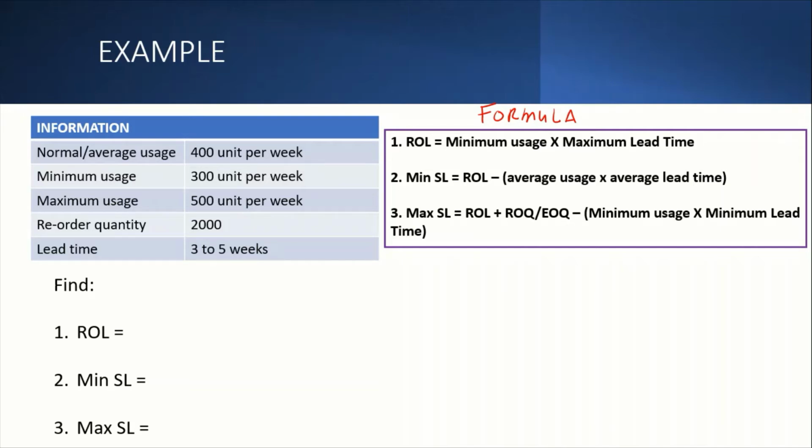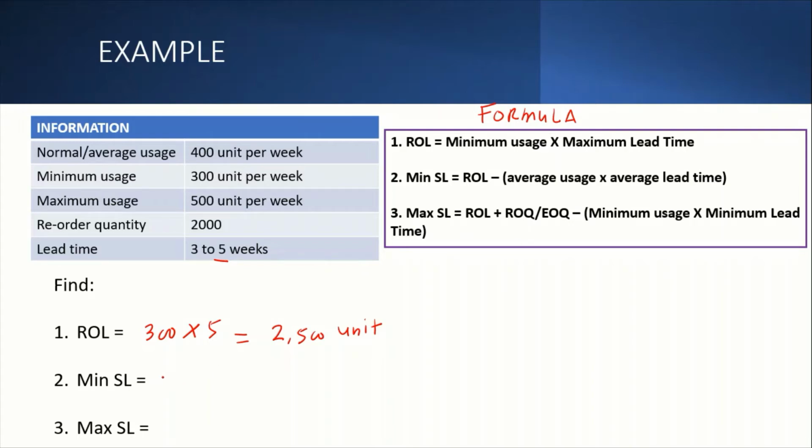So ROL is minimum usage times maximum lead time. So the minimum usage is 300 times maximum lead time, which is 5. So our ROL would be 2500 units. Okay, so that's the reorder level. So the minimum stock level is ROL, which you just found, minus average usage times average lead time.